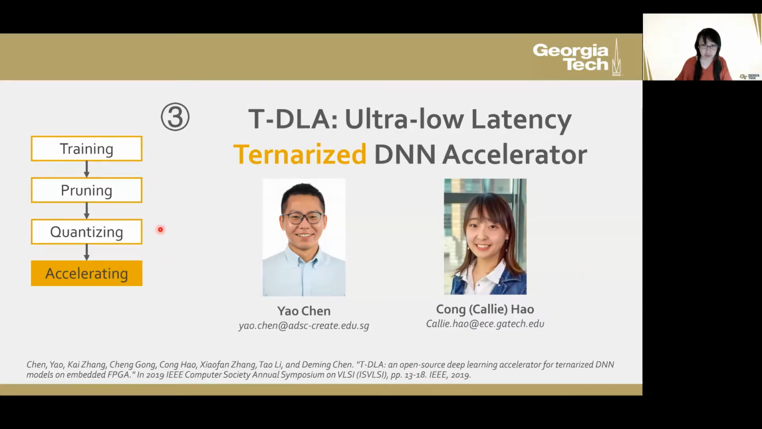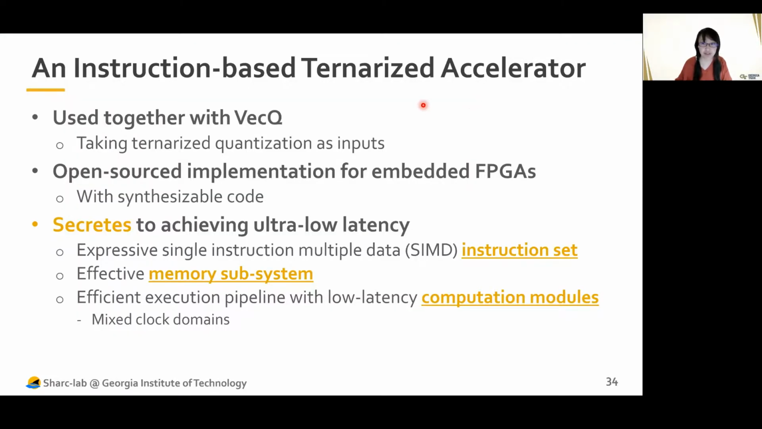So after the low bitwidth quantization, we still need a corresponding low latency accelerator that can take the quantized inputs. The next work is exactly doing this, an ultra-low latency ternarized DNN accelerator. Here we are using ternary weights because it is really memory efficient, but does not lose a lot of accuracy. This is an instruction-based ternarized accelerator, and it can be used together with VecQ by taking the ternarized quantization as inputs. This accelerator is also open source with synthesizable Verilog code for embedded FPGAs.